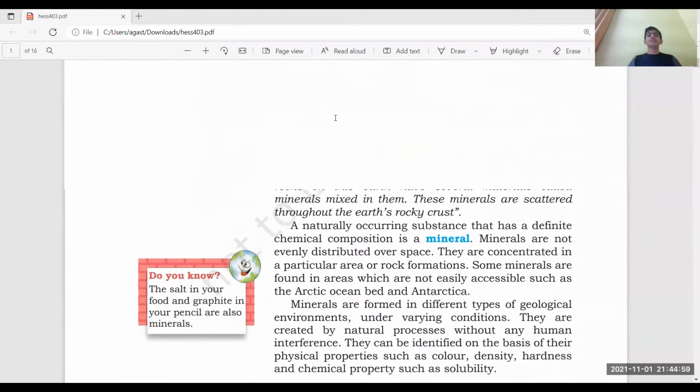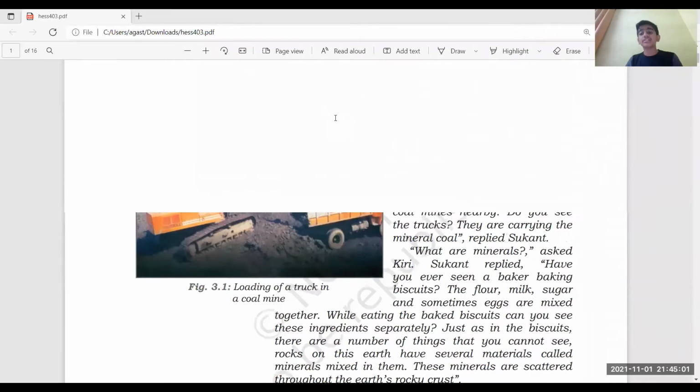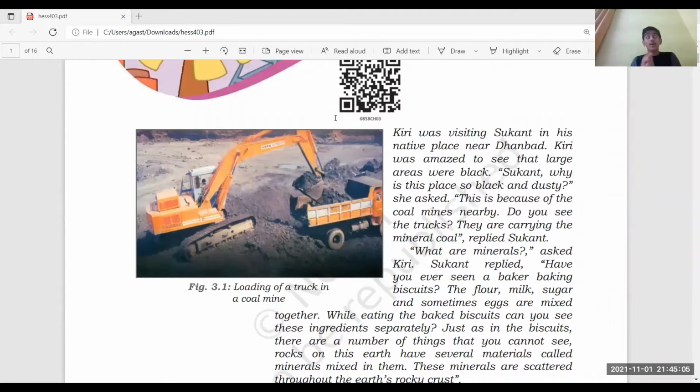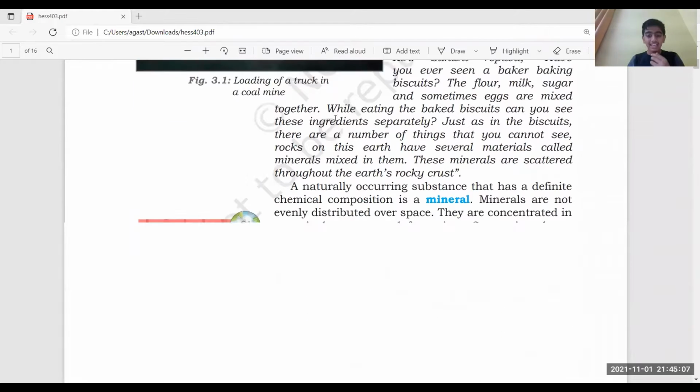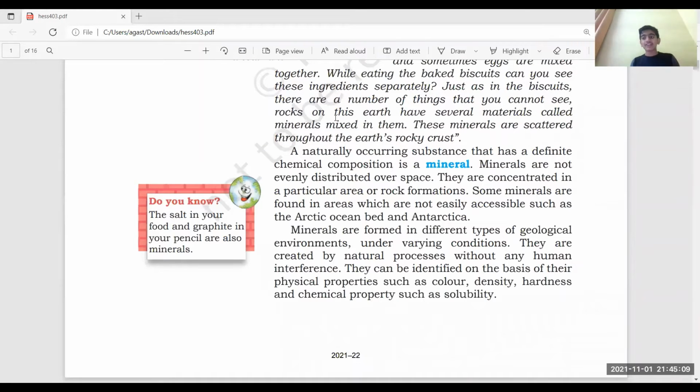Hey, my dear friends, explaining you chapter 3, Minerals and Power Sources. First, we'll learn what the word mineral means and what minerals exactly are. A mineral is a naturally occurring substance that has a definite chemical composition. It's a substance which occurs naturally and has a definite chemical composition. When such properties are fulfilled, then it is called a mineral.